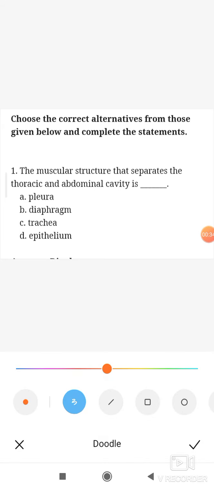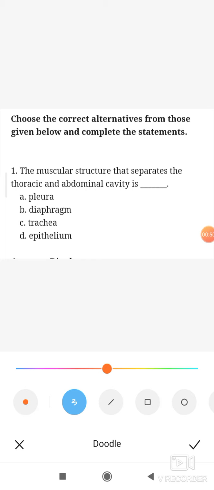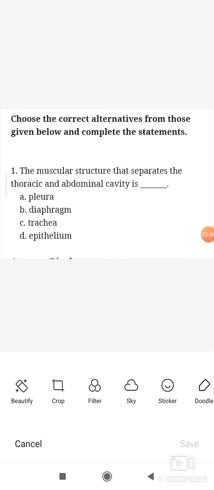So diaphragm is the muscular structure which separates the thoracic cavity, which contains heart and lungs, from the abdominal cavity. So the answer is B, that is diaphragm.